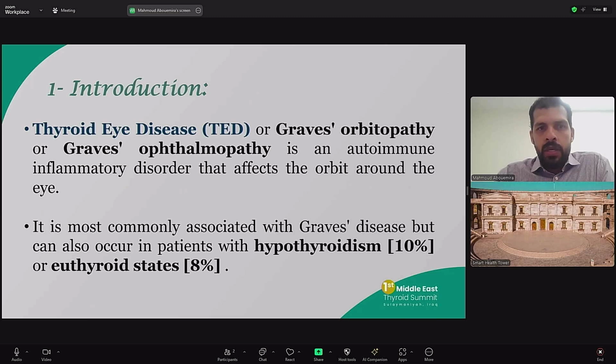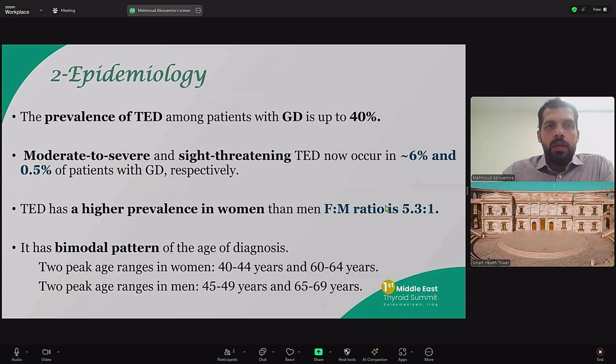around the eye. And it's most commonly associated with Graves' disease, but not exclusively, as it may affect thyroid eye disease, and can even occur in euthyroid states. The prevalence of thyroid eye disease among patients with Graves' disease is up to 40%. Unfortunately, most of them are not diagnosed properly or at an early stage.